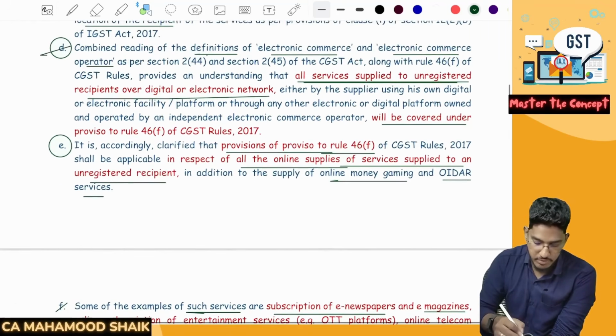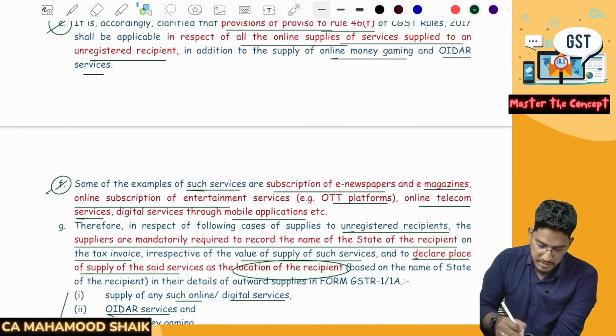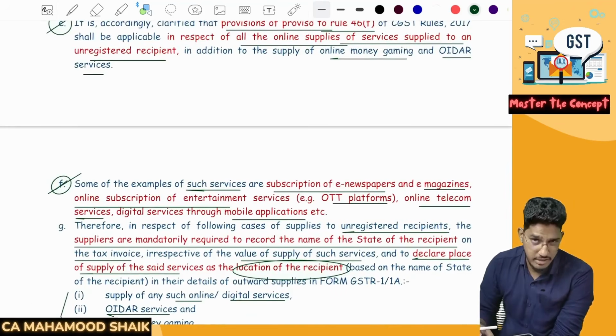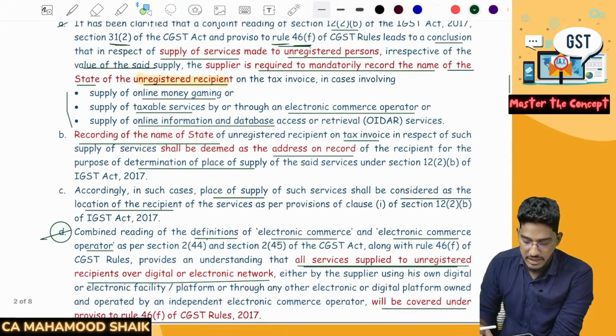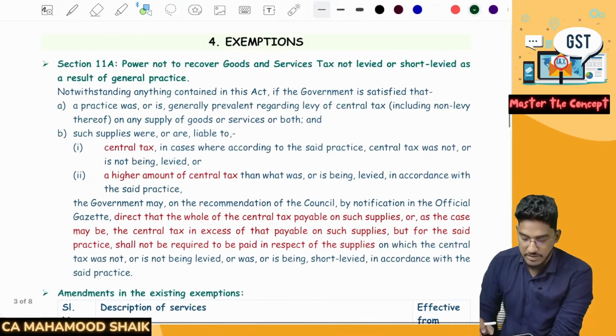So these two are very, very important. And this F point, if you read these 3 points, that will be enough. You would have covered the entire circular. Clear, everyone? So this is one clarification given in the place of supply chapter. Now let us try to proceed further.